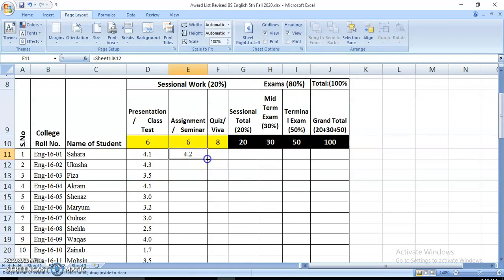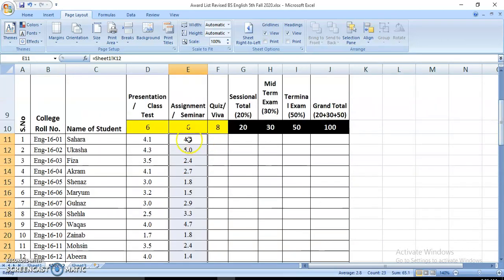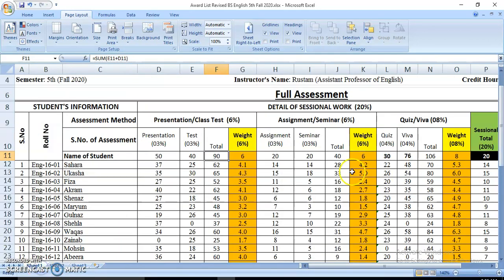Now drag it down and you can see every score from sheet 1 has been transferred onto sheet 2. And you can even check the formula. Here is the formula: Sheet1 exclamation sign K12. K12 is the cell number in sheet number 1. So the score has been picked from the K12 cell. Let me show you the K12 cell. This is K and this is K12. See, K12. This score has been shifted.